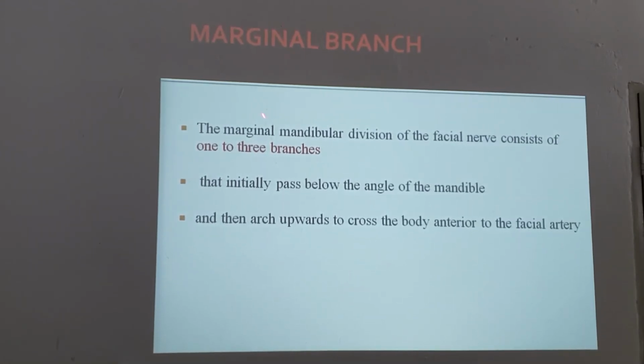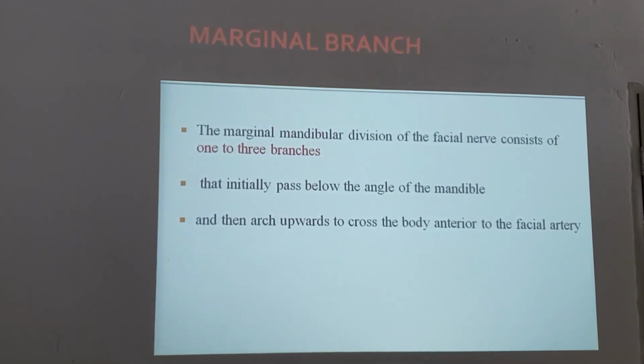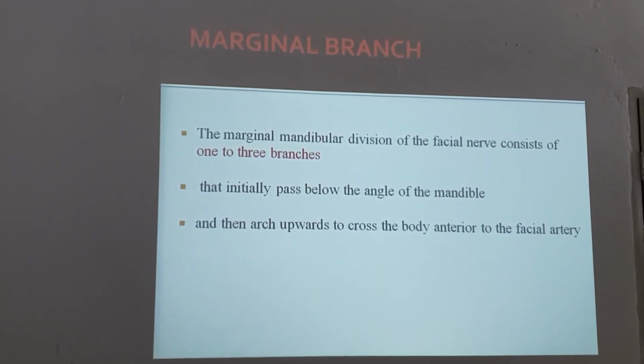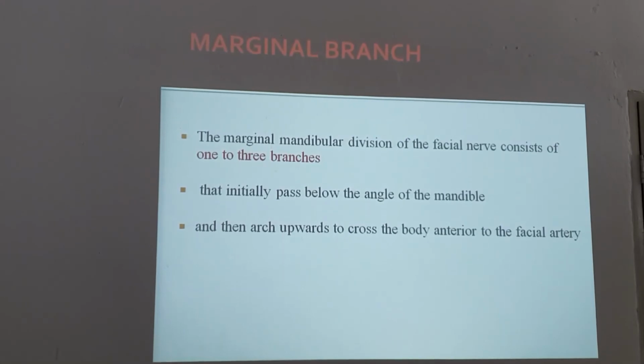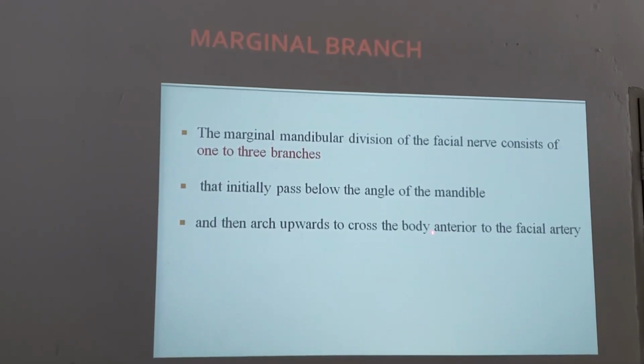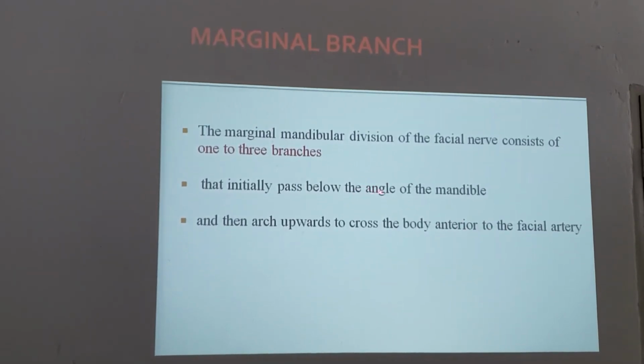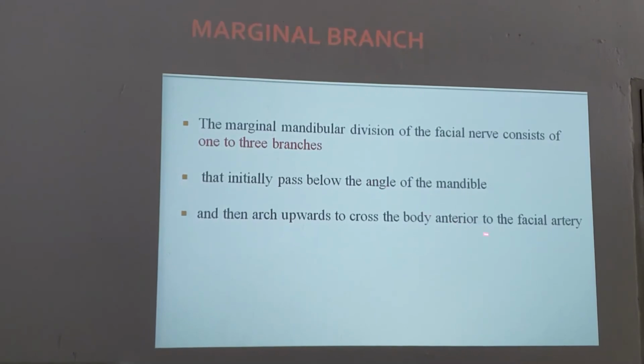Many times a discussion is done on the marginal mandibular nerve. Everybody will be asking questions on it. How do you locate it? So it is in front of the facial artery, anterior to the facial artery. You remember at the angle of the mandible, 2 A's: angle of the mandible, anterior to the facial artery.